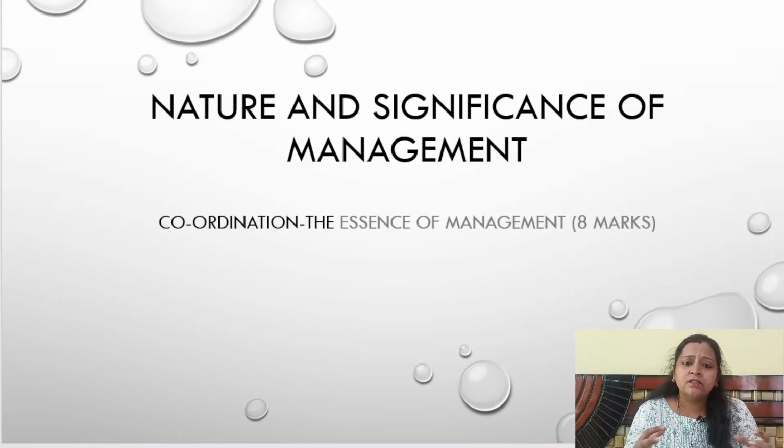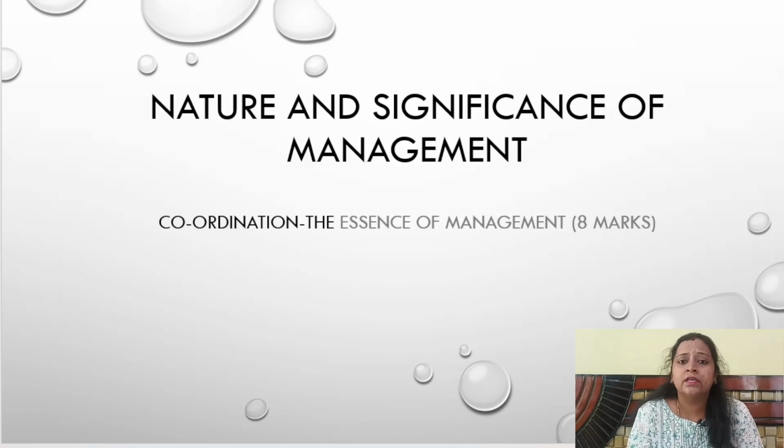coordination. See, this coordination is required at all levels of management and also in all the various departments in the organization. Like a production department has to coordinate with the sales department, they have to coordinate with the marketing department, and all these people have to coordinate with the finance department. In the same manner, top level management has to coordinate with the middle level, and the operational level has to coordinate with the workers of the organization. So coordination plays a very important role in achieving the objectives of the organization.